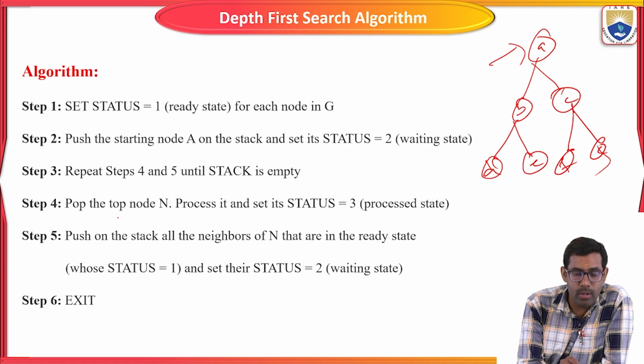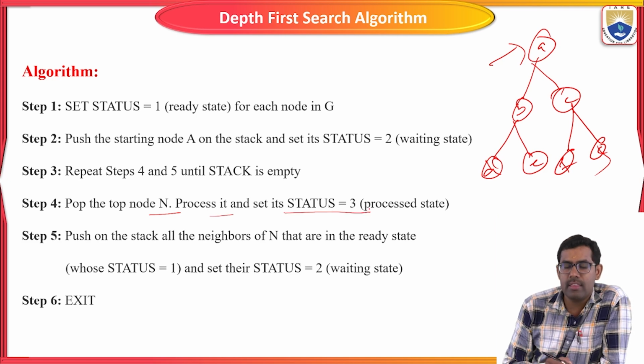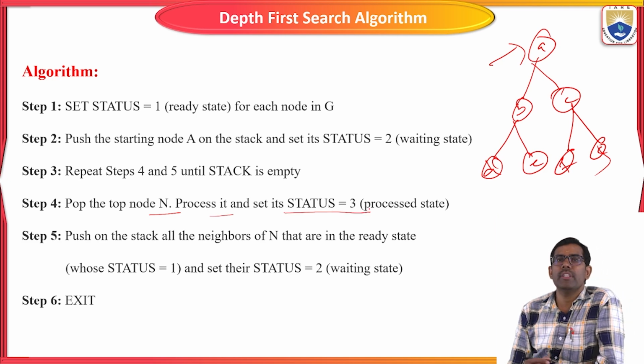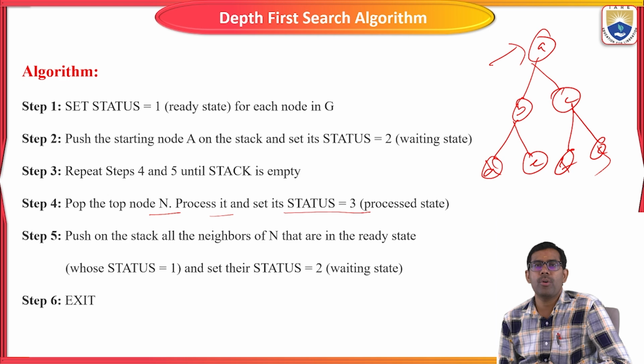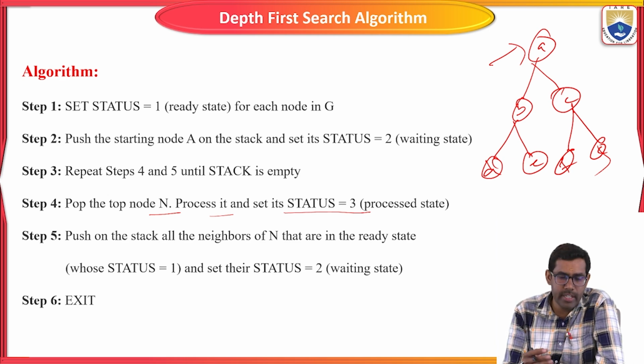Pop the top node N, process it, and set its status to 3. So the status is going to be updated as 3, which means it is processed. It is the processed state, just so we can tell everything.